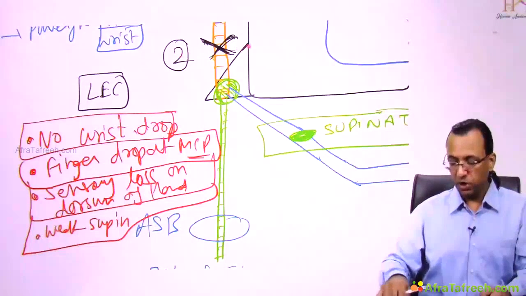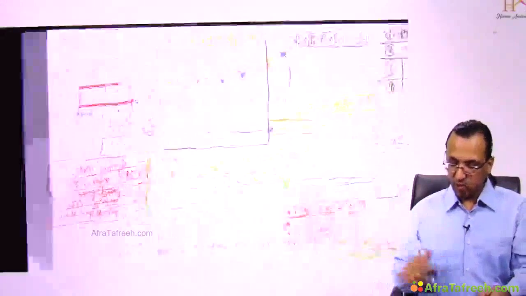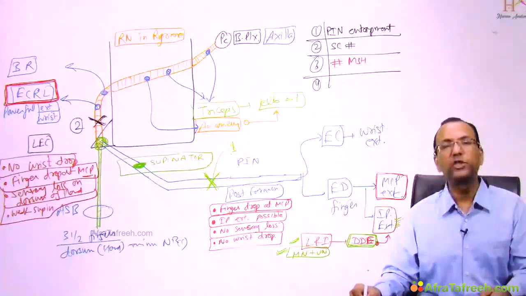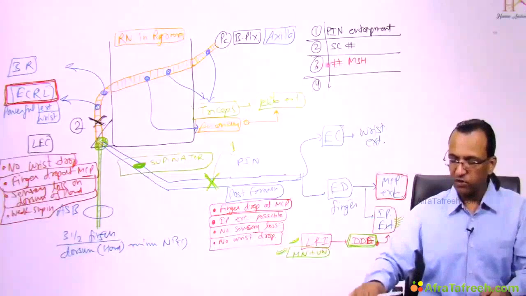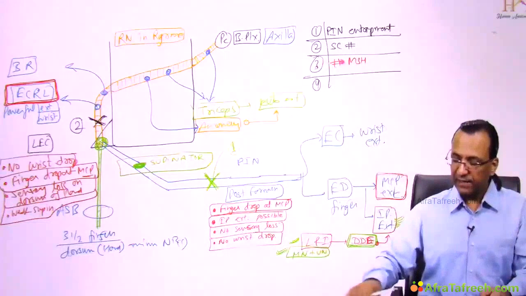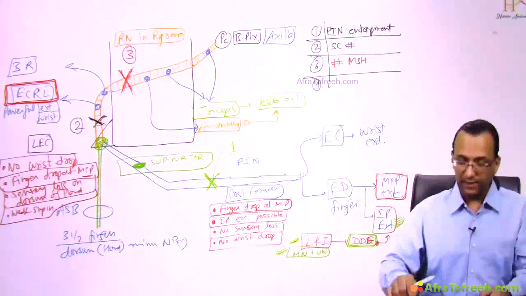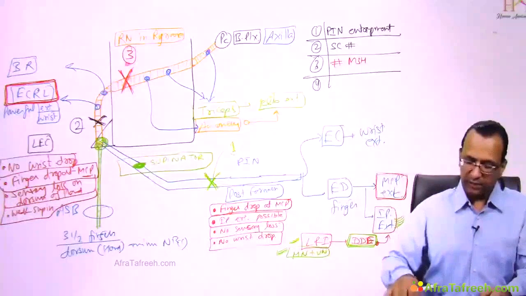Patient number 2. Now we have to look at patient number 3. When it is a fracture of the mid-shaft humerus, the radial nerve is injured in the radial groove. What is this? Patient number 3, fracture mid-shaft humerus, and it is radial nerve injury in the radial groove, lower part of the radial groove. So this is level number 3 now. Yes, that is level number 3, patient number 3, injury of the radial nerve in the radial groove.